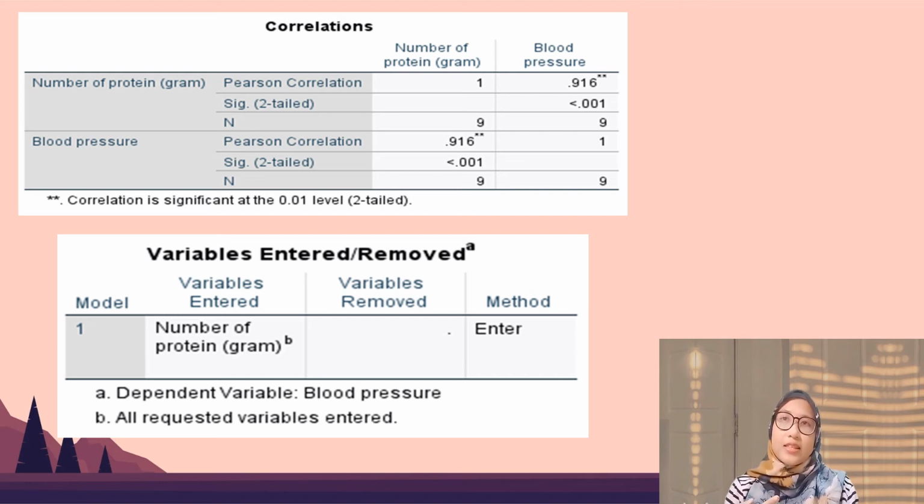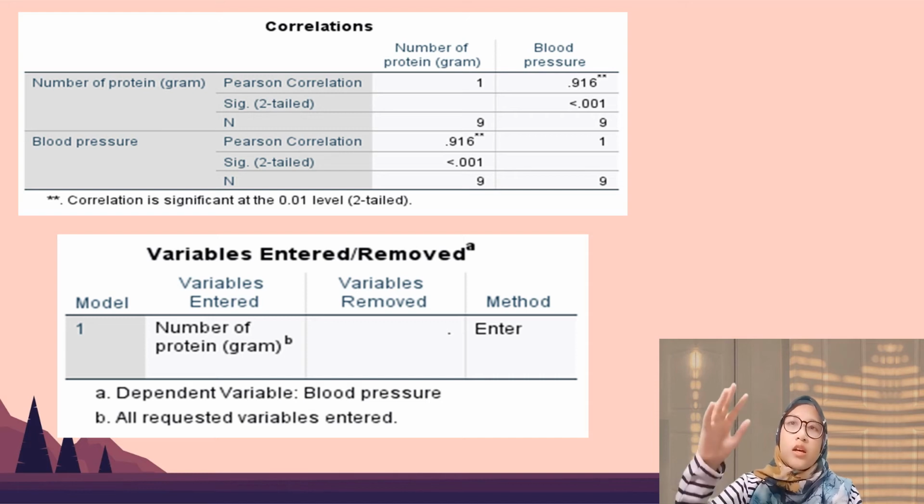Next, in this slide, we have two tables. That is the output tables from IBM SPSS. So the first table is about the R value. R value is a percent correlation. So in this data, we have a positive R value that is 0.916. This value shows that there is a strong positive linear correlation between the number of protein value and the diastolic blood pressure value. Okay, the second table is about the variables entered and removed from the data.